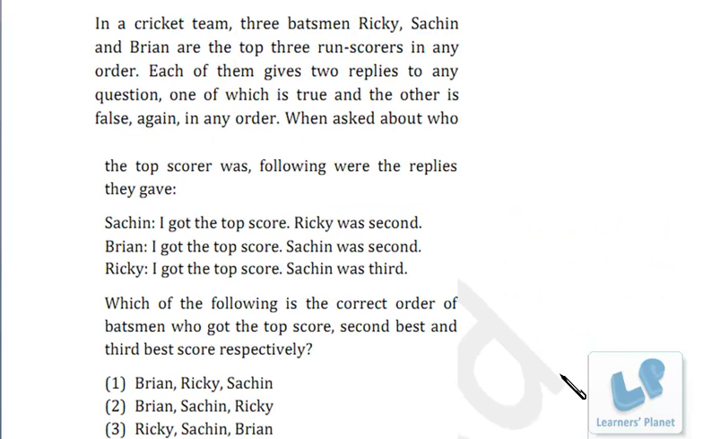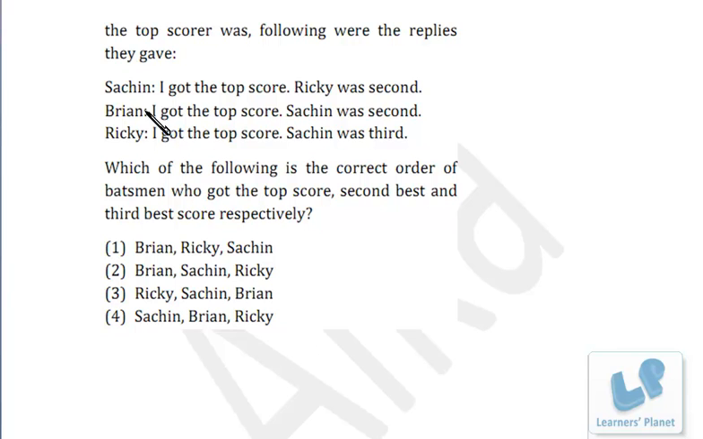Now friends, here I am having a question based on true and false statements. In a cricket team, 3 batsmen, Ricky, Sachin and Brian are the top 3 run scorers in any order. Okay, order is not fixed. Each of them gives 2 replies to any question, one of which is true and other is false, again in order. Once again, true-false order is not at all fixed. Now when asked about who the top scorer was, following were the replies they give. Okay, Sachin, Brian and Ricky, the 3 persons are there. 2 replies everybody is making, and one of them is correct and other is incorrect, right?